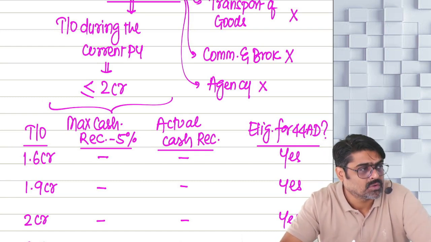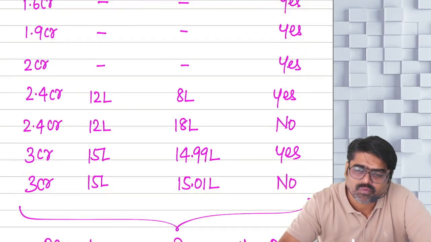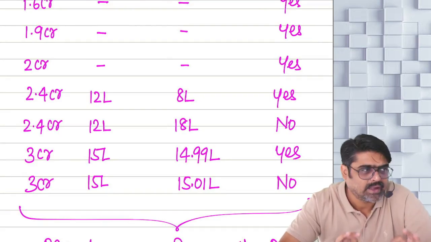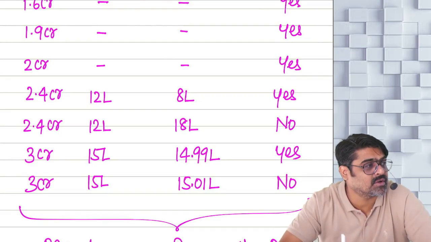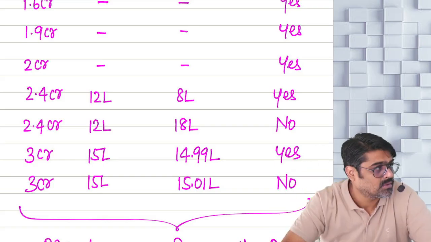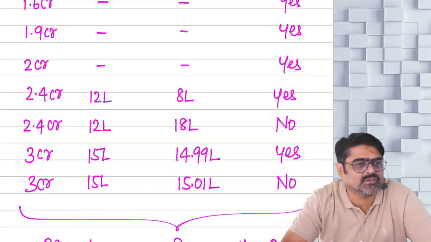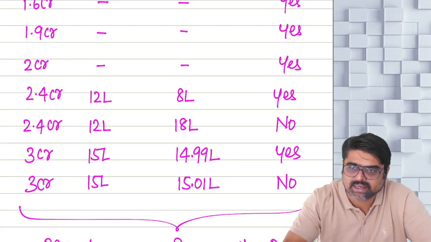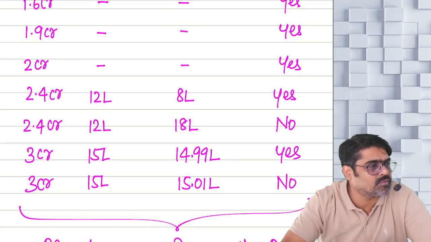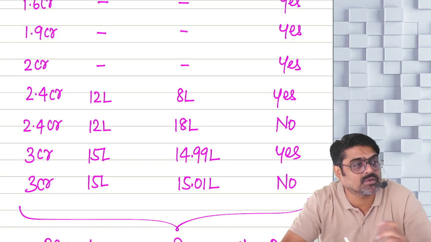Now, once you decide to follow 44AD, what are you supposed to do? Simple. At least show 8% of your turnover as your profits or a higher amount. In some cases you can show 6% also. 6% of which turnover can you show?